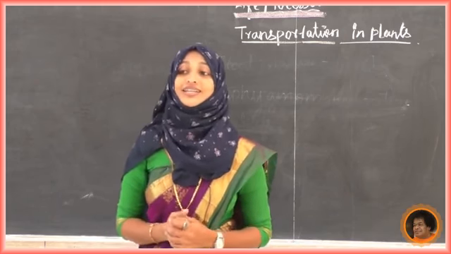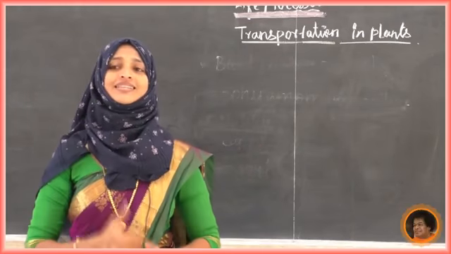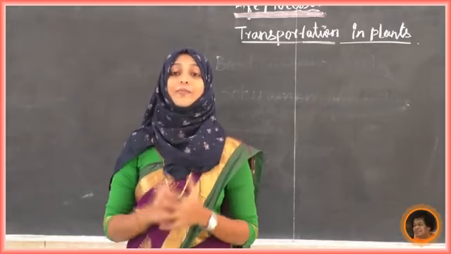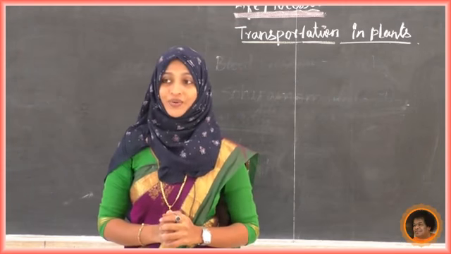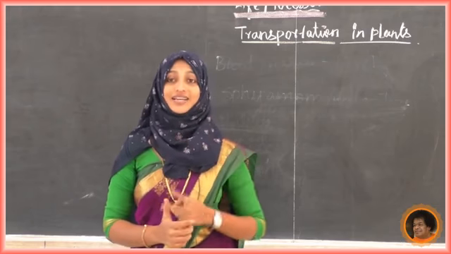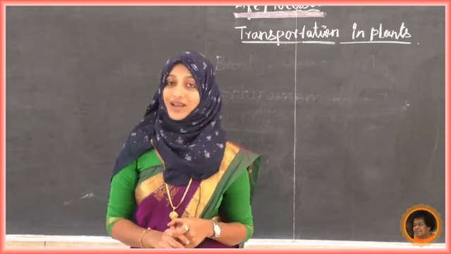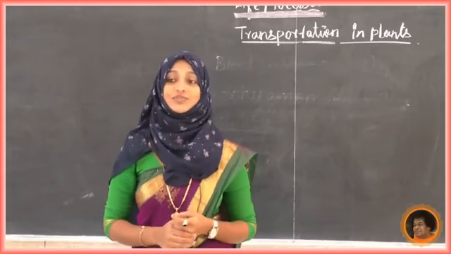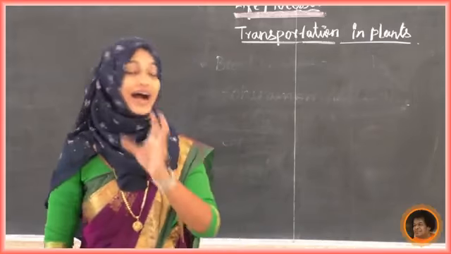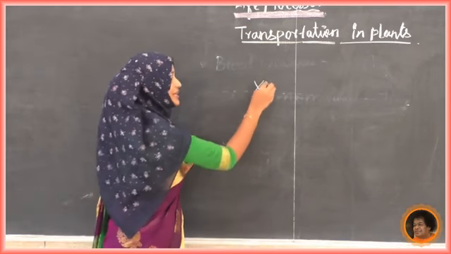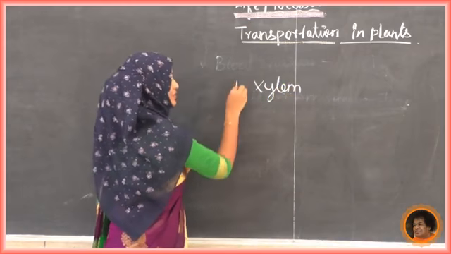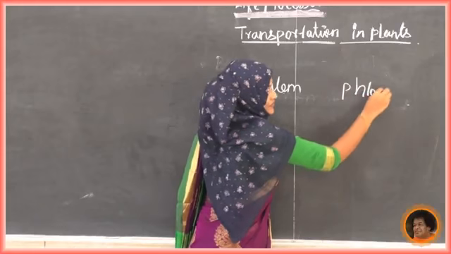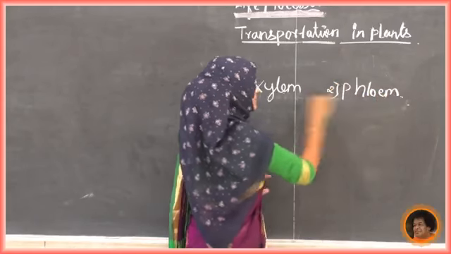Now tell me, students, which is the main part in transportation in higher plants? Which is the main part in the transportation system? There are two parts, very important in higher plants, that is, tall plants. Two transportation systems are there: xylem and phloem. What are they? Xylem, and the second one is the phloem.